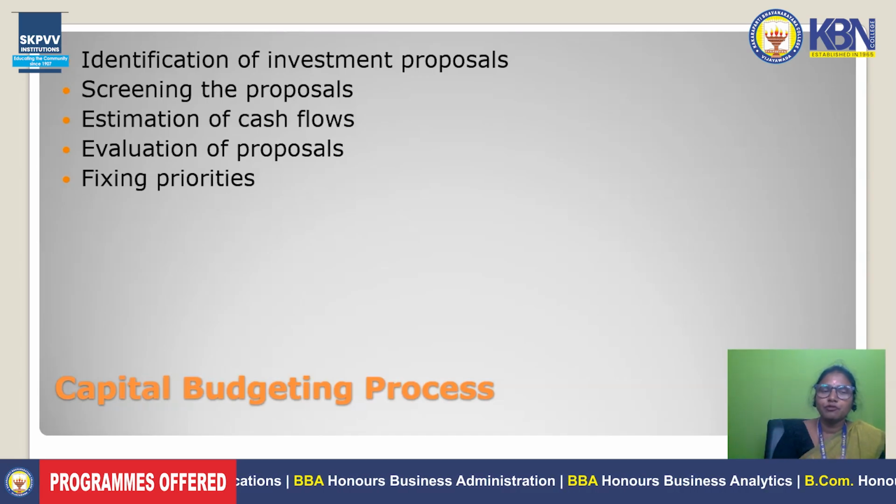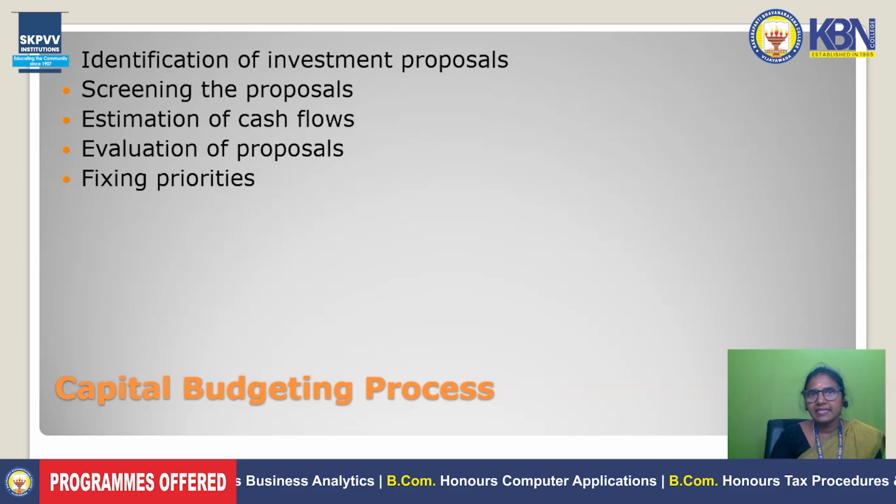After that, we have to screen which one will give the better choice for the organization, because every organization has its own identity, separate financial sources and different financial features. That's why, according to the organization's nature of financial feasibility, they have to screen their investment proposals to find the better one.